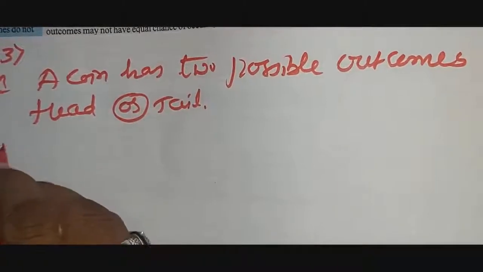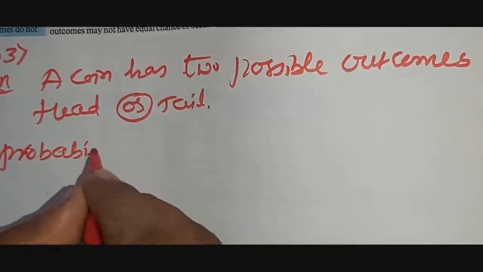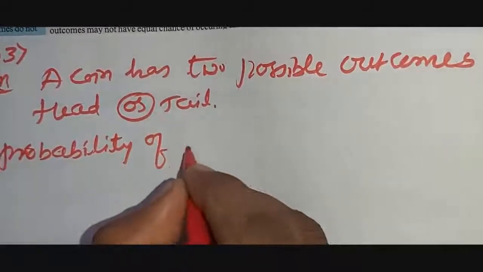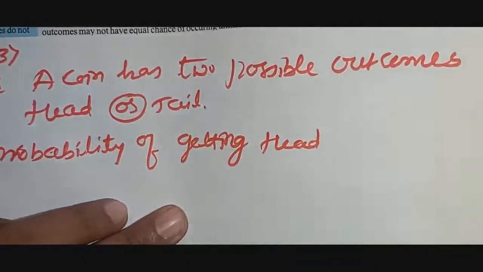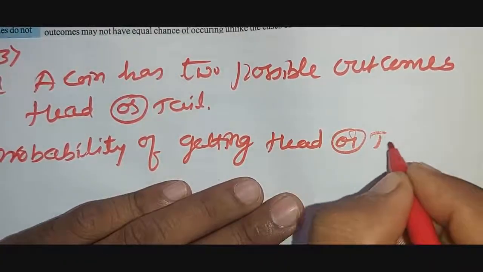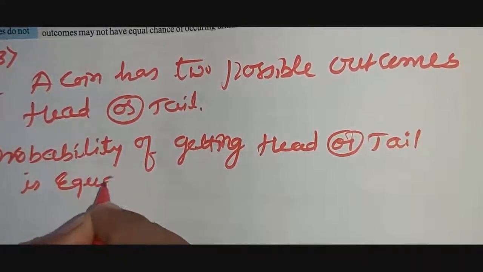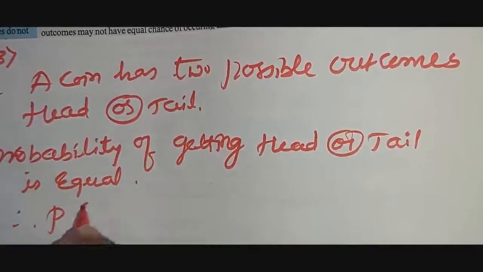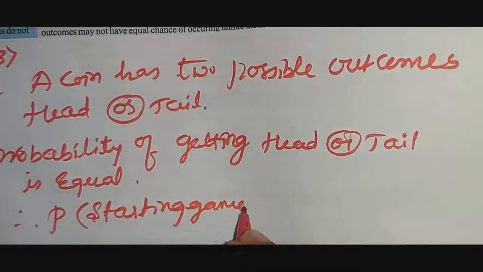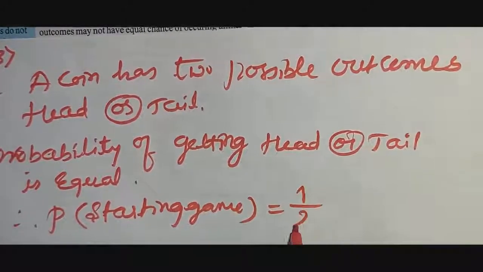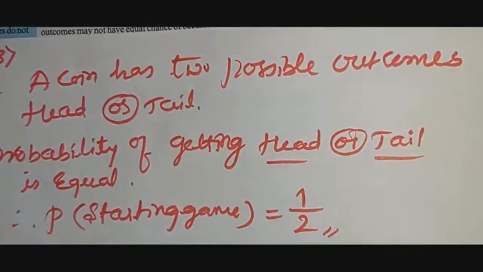The probability of getting head or tail is equal. Therefore, the probability of starting the game, maybe head or tail, is 1 by 2. That is the right answer, right? Okay, head or tail. This is the right answer.